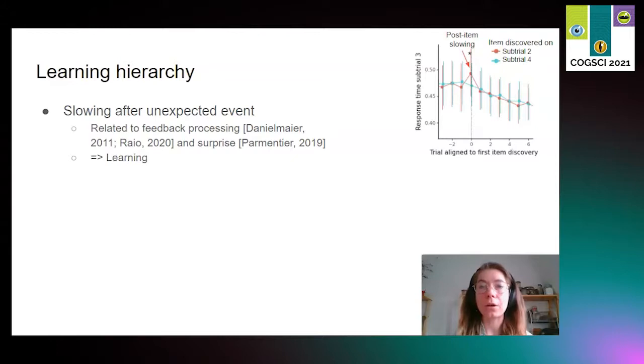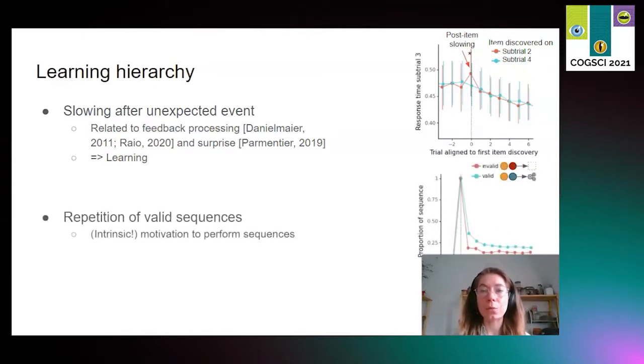We then looked at how long participants took to respond after this event as a measure of how much they were processing it. The figure at the top shows trials on the x-axis and response times on the y-axis. The x-axis is aligned to the trial in which the event appeared for the first time, and the red line shows the response time right after this event. The red peak at 0 shows that participants indeed slowed down significantly. The error bars are so large because of between participant variance, but it is very consistent within participants. Response time slowing often occurs when participants are surprised or after they get feedback, so this suggests that participants process the event. But did events affect behavior?